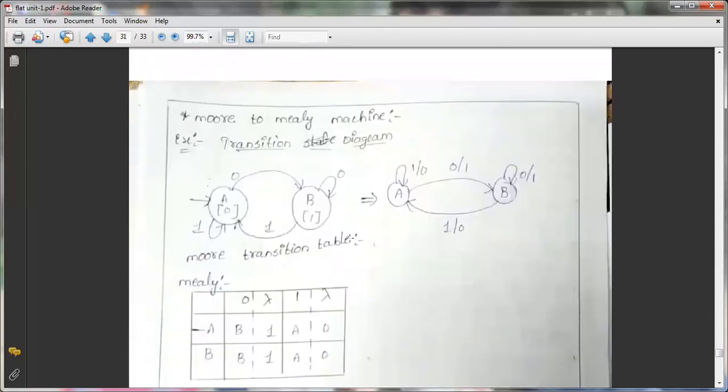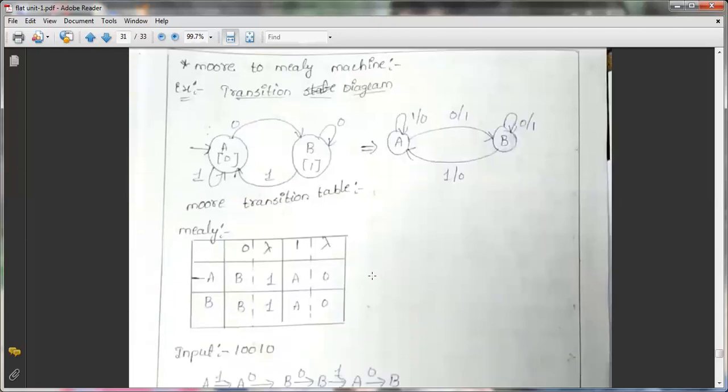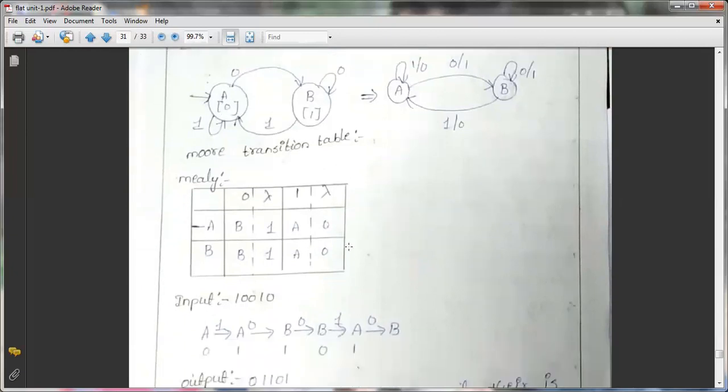So Moore machine to Mealy machine. So conversion of Moore machine to Mealy machine. See here, is this a Moore machine or not? How can you observe that it is a Moore machine? Because the output is associated with the states, not with the transitions. So what I have to do, I have to convert this into a Mealy machine.